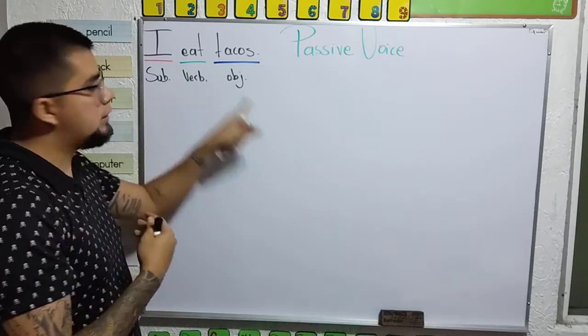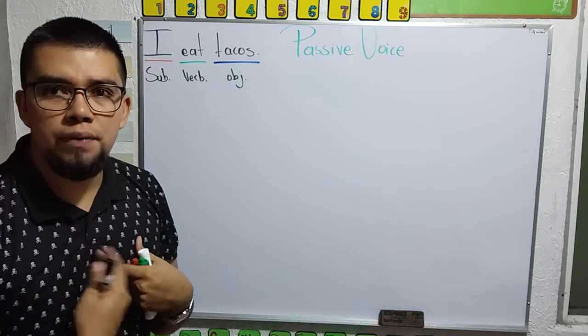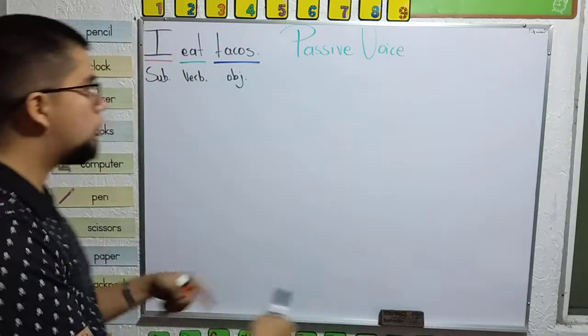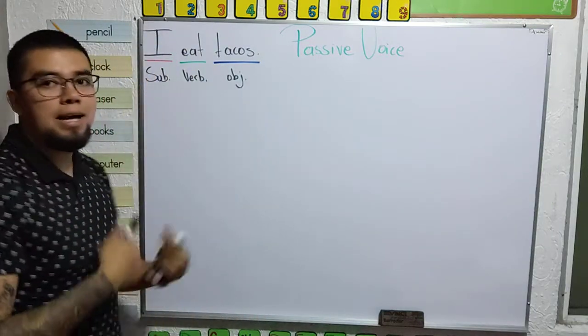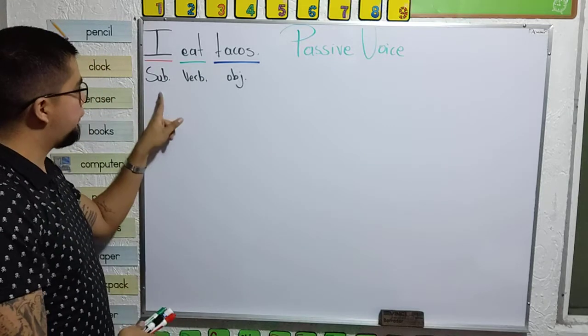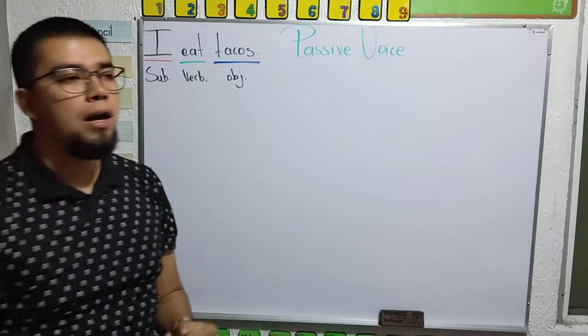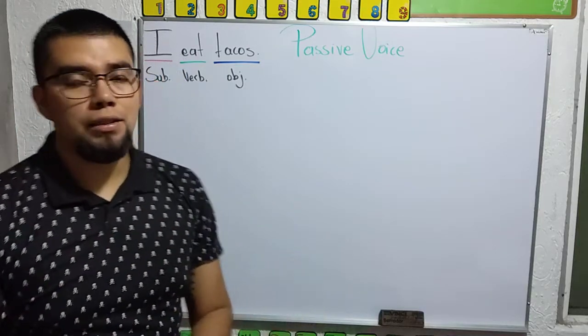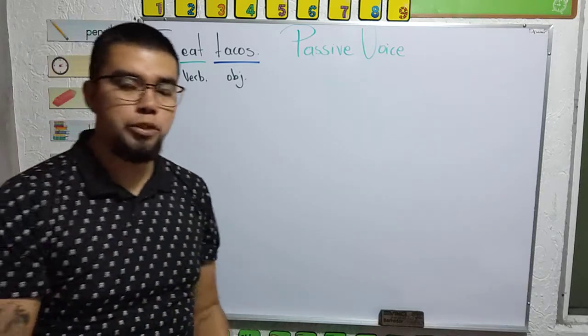I eat tacos. The tacos receive my bite, so that's why they are the object. And this sentence is in active voice. Why? Because first we have the subject. That is how we identify passive versus active: in active voice, we first have the subject.